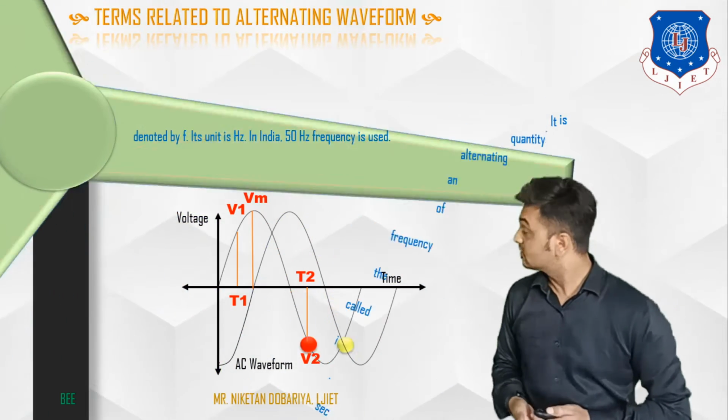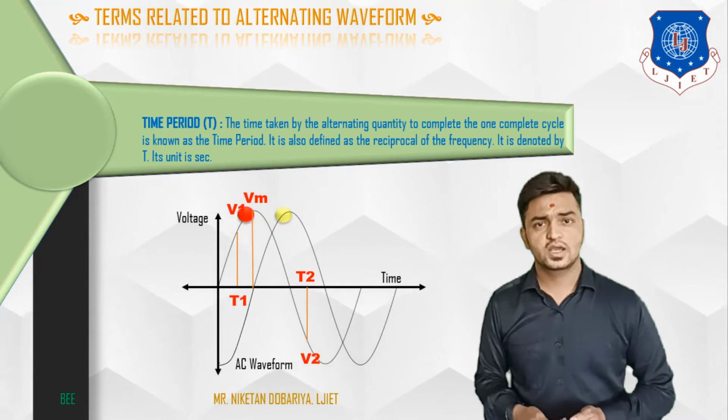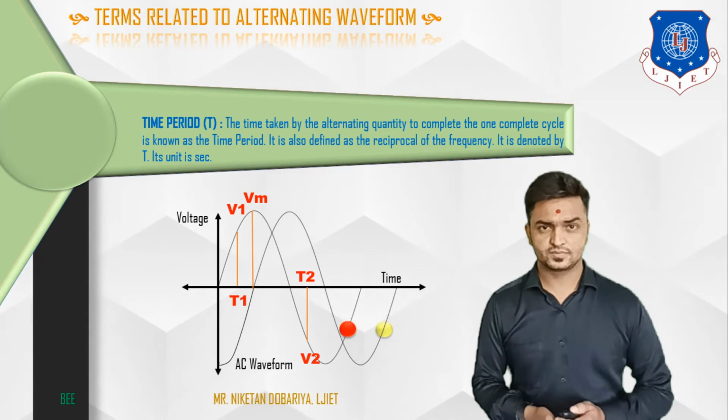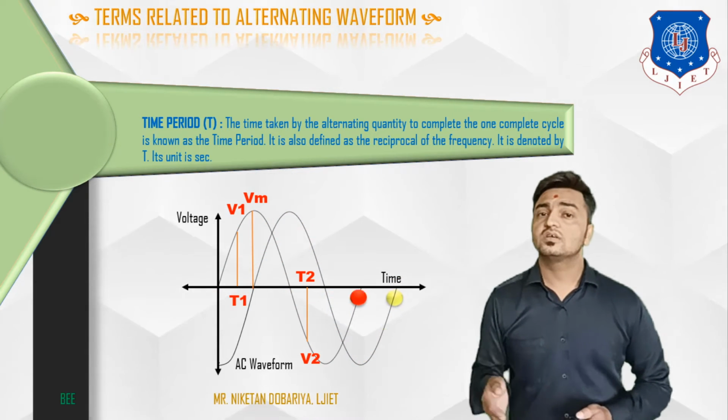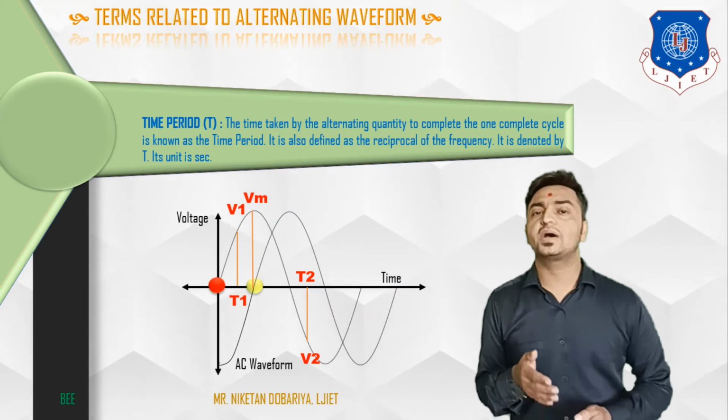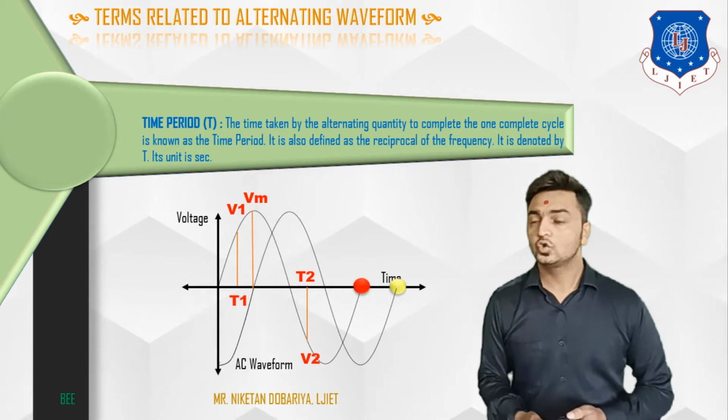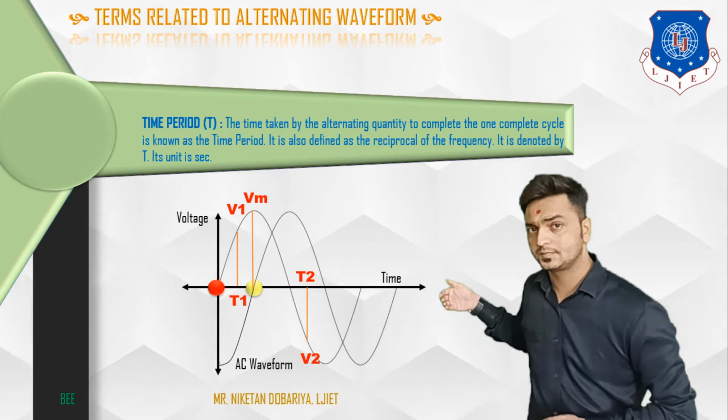Now let's discuss the next definition, and that is time period. Again, what is time period? That is the time taken by an alternating quantity to complete 1 cycle.